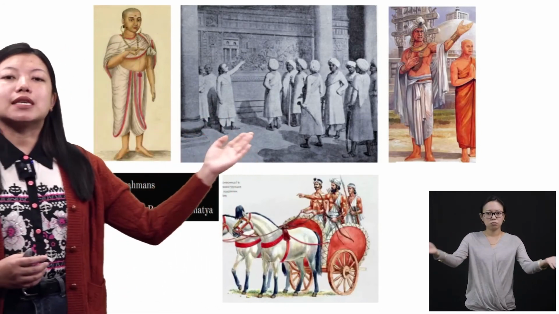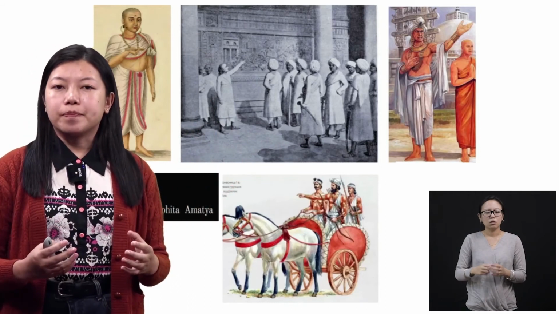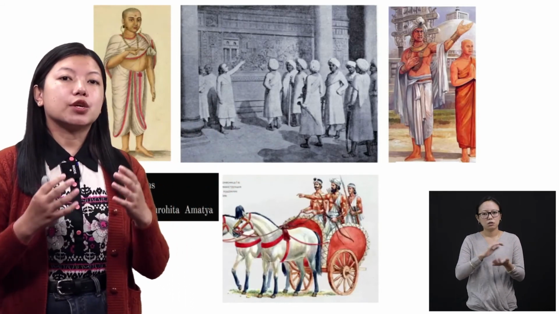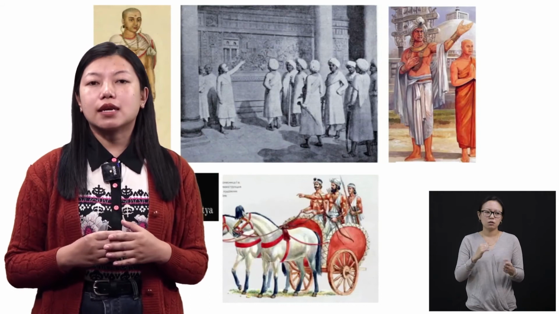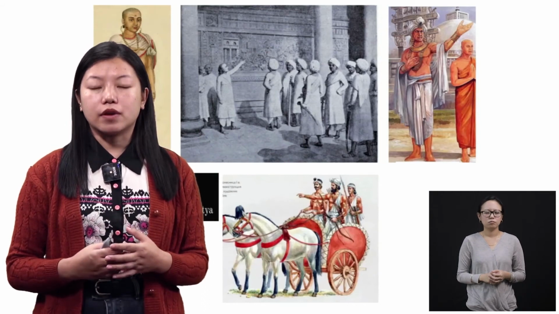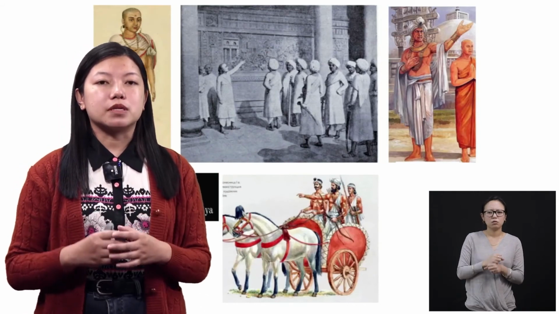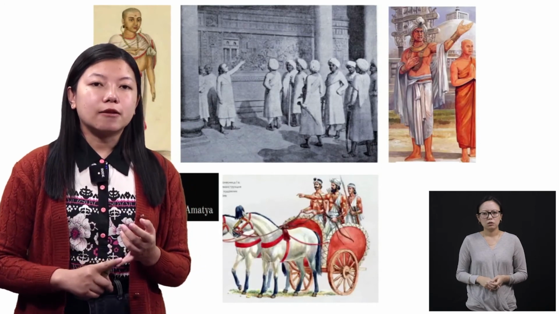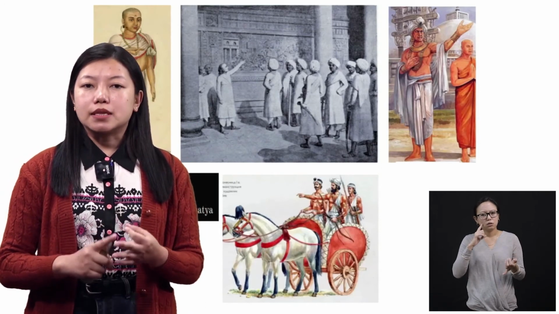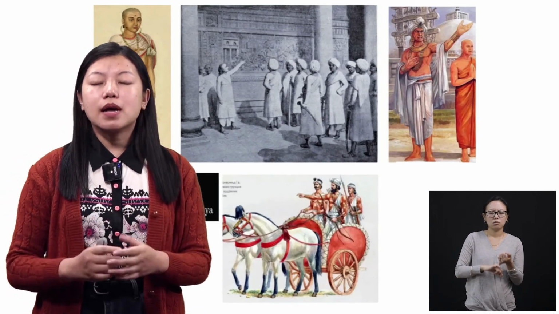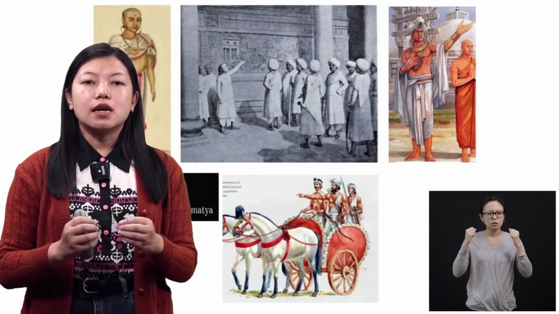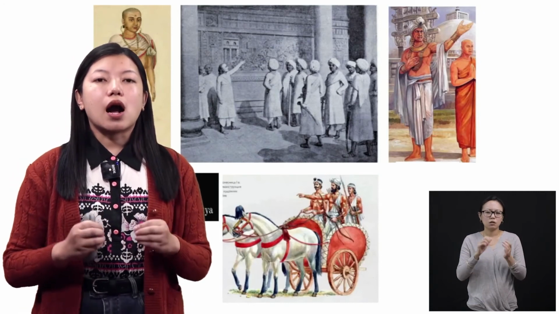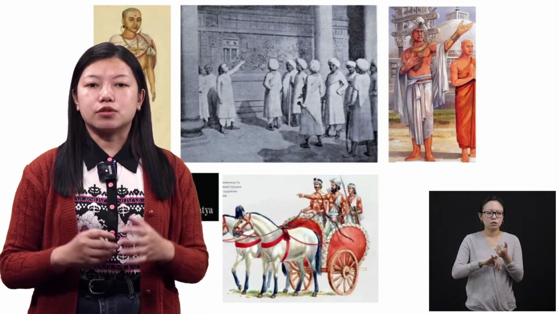Now, also the king needs some advisors, right? The king is also a single human being and he cannot take all the decisions by himself. So he needs some help from his people. So this Senani, Purohita and Amatya, they used to help him by giving him advice like what he should do, how he should do, and when he should do.